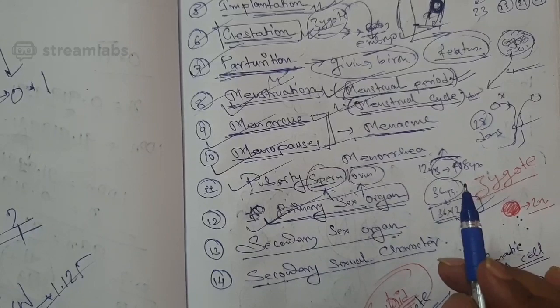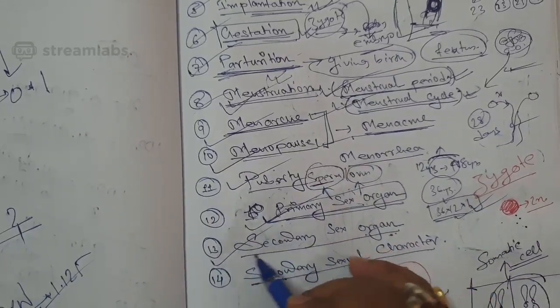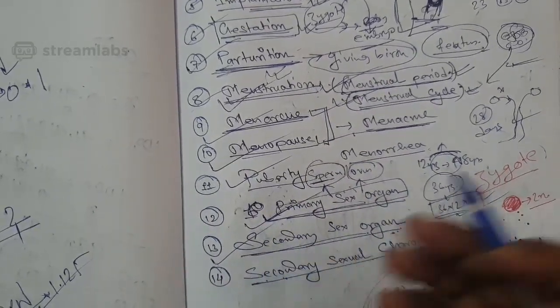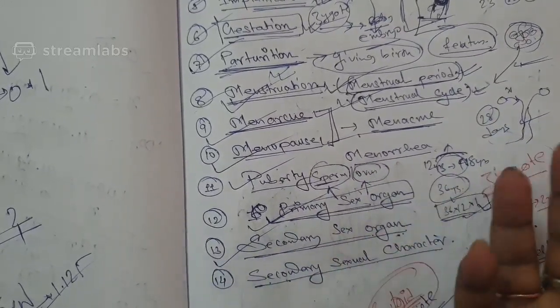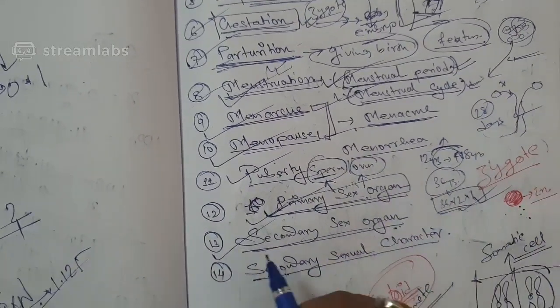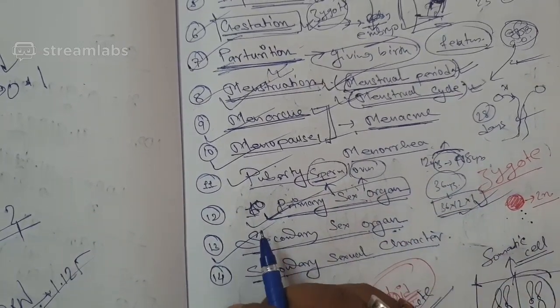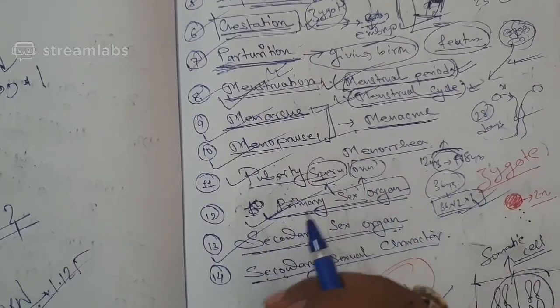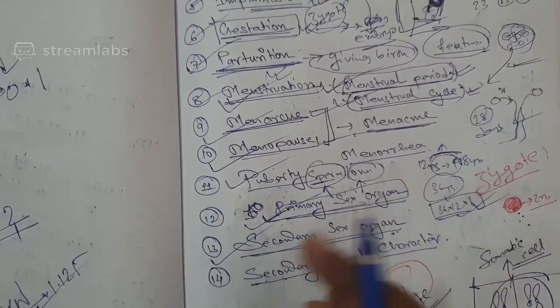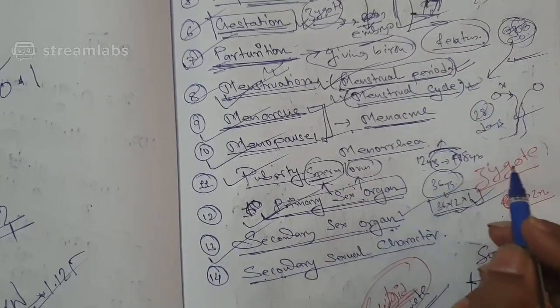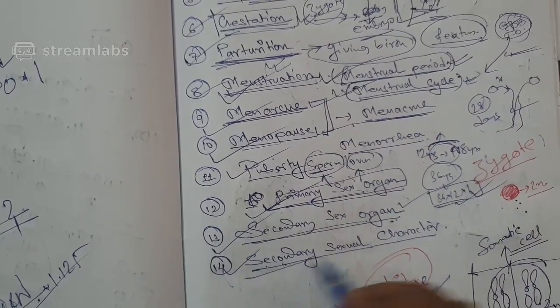So ovary is the primary sex organ. All other sex organs, like the fallopian tube, the uterus, the scrotal sac in case of male, the muscular penis, or the epididymis, which do not produce any sperm or ovum but take part in reproduction, are secondary sexual organs, and I have explained secondary sexual characters before in this video.